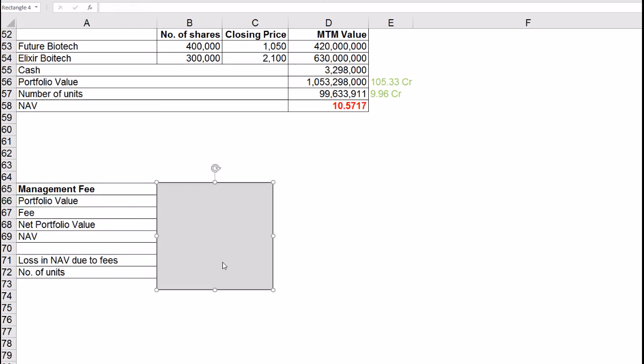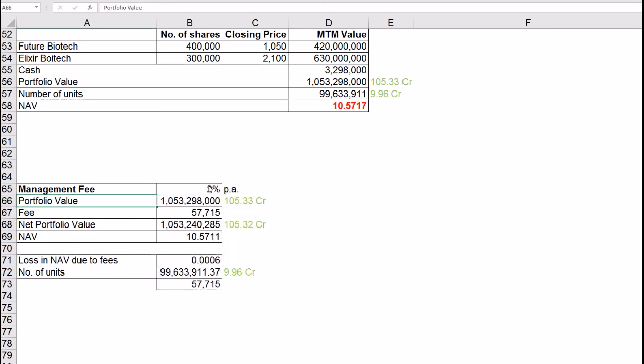Let's say that the fee is 2% per annum. It is applied on the portfolio value. Let's say P is the portfolio value at the end of the day, then the fees would be P multiplied by 2% multiplied by 1 upon 365. 1 divided by 365 is used as it is calculated daily while 2% is on a per annum basis.